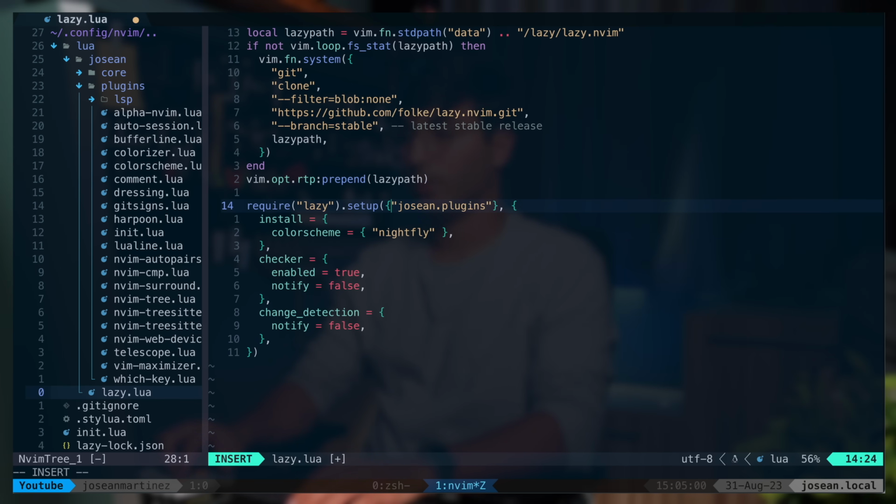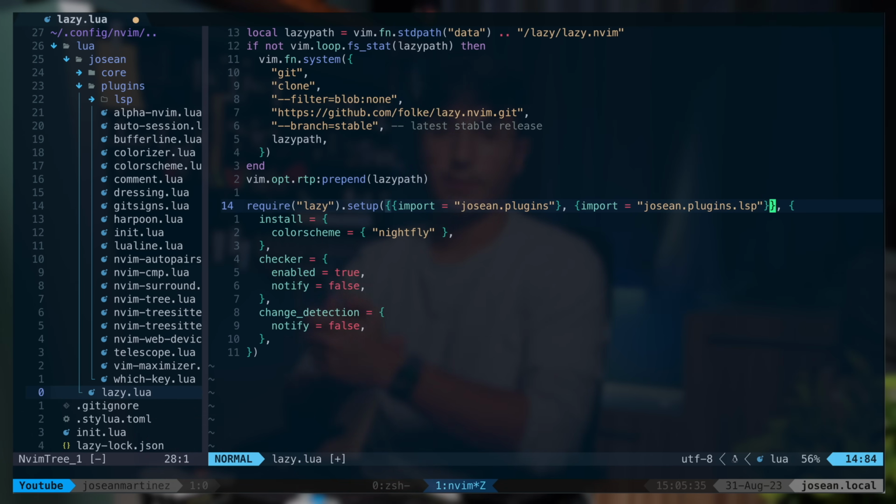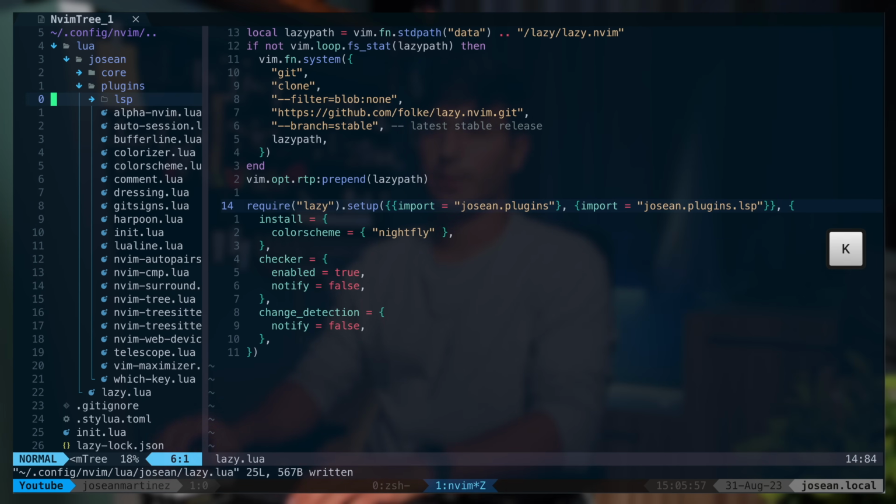And then this will also be a table in here, and it's gonna be import equals to hosian.plugins. Then we're gonna add a second table that's gonna be called import equals hosian.plugins.lsp. Close this out here. That's because lazy.nvim won't automatically load nested folders within the plugins directory, so I have to specify this. Let's save this file. I'm gonna go back here to the LSP folder.